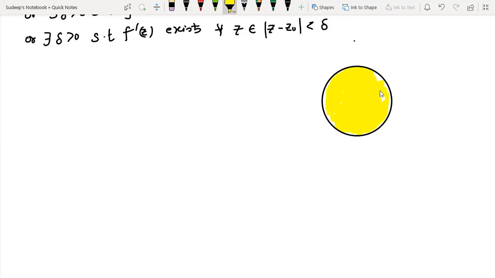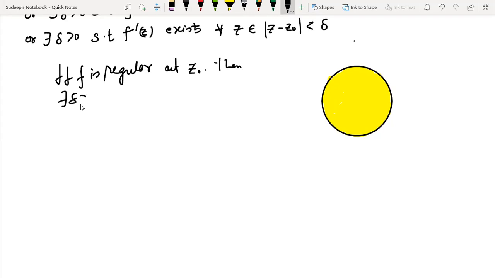I'm not including the boundary, but I'm including the interior of it. It simply implies that if f is regular at some point z naught, then clearly there should exist some del greater than 0 such that f dash z exists in some neighborhood of z naught.